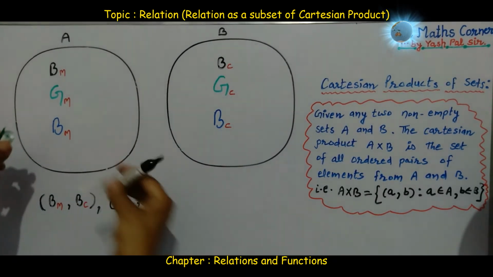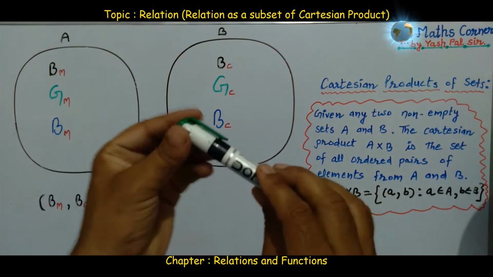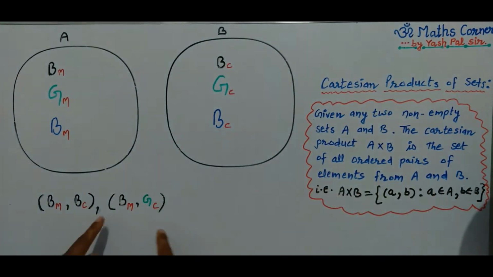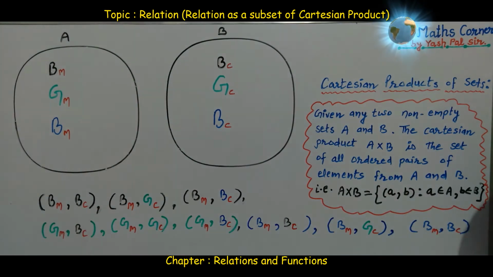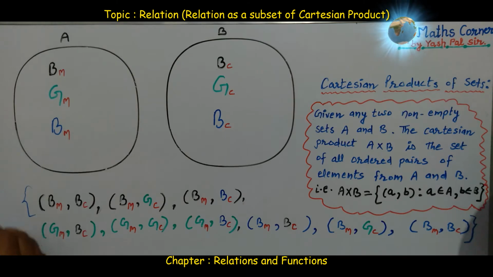Now the combination of this black marker with green cap is the second combination. Now collecting all these ordered pairs together inside one curly bracket, the ordered pairs now become the elements. This is now one new set.